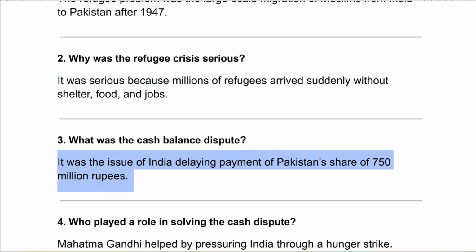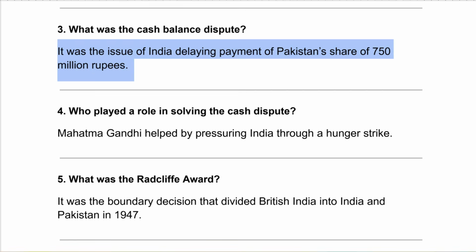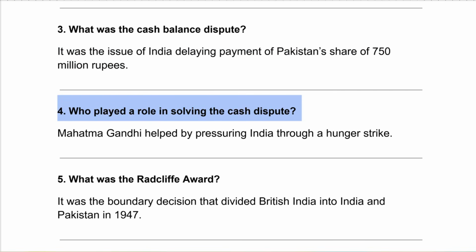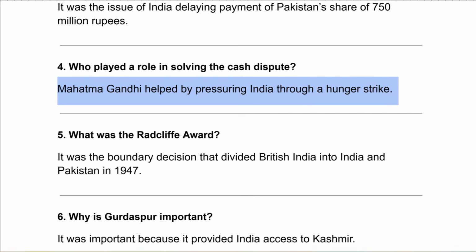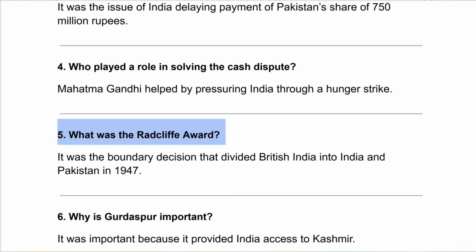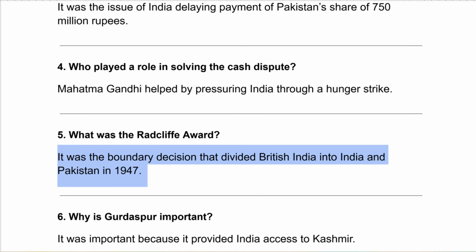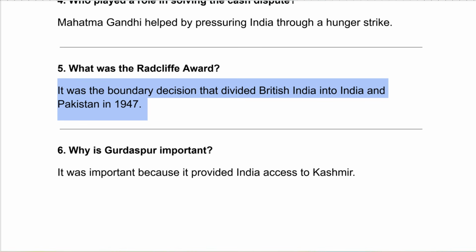It was the issue of India delaying payment of Pakistan's share of 750 million rupees. Who played a role in solving the cash dispute? Mahatma Gandhi helped by pressuring India through a hunger strike. What was the Redcliffe Award? It was the boundary decision that divided British India into India and Pakistan in 1947.